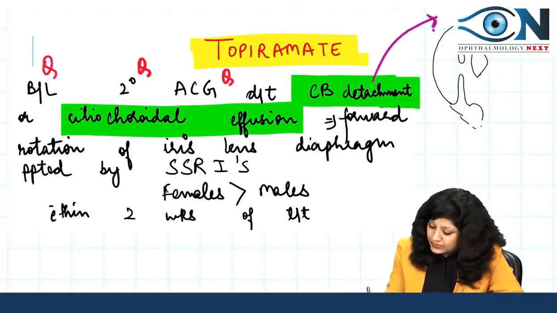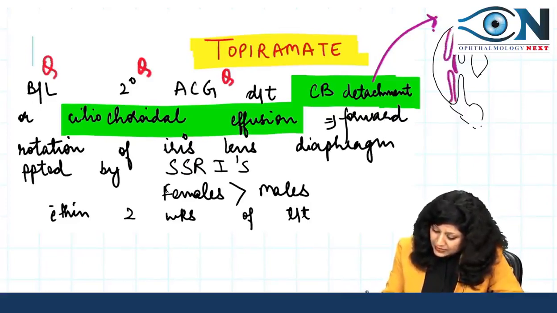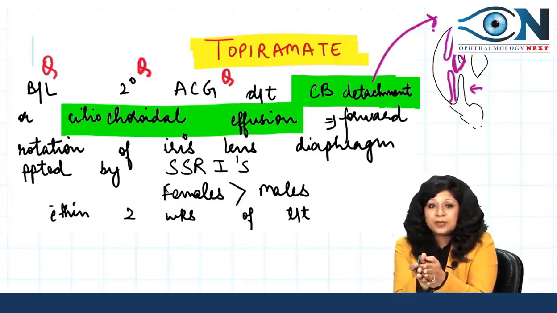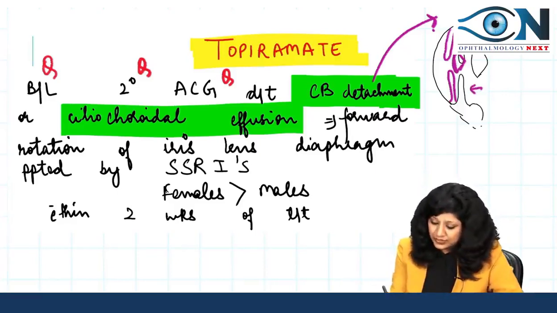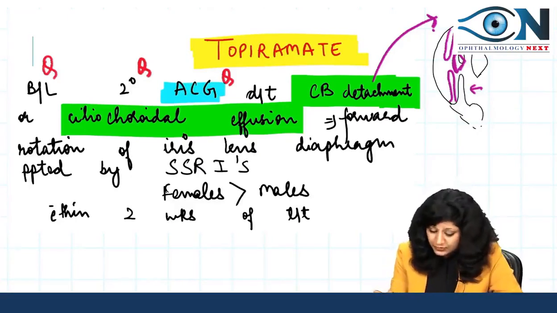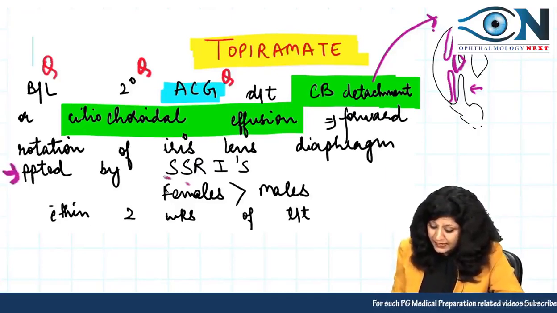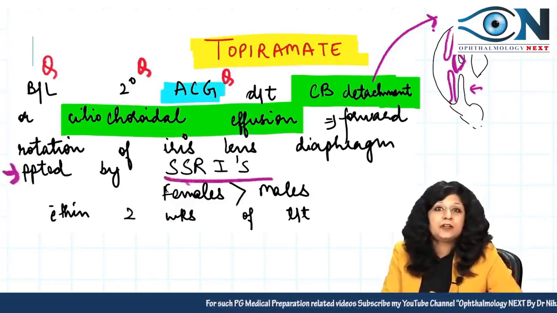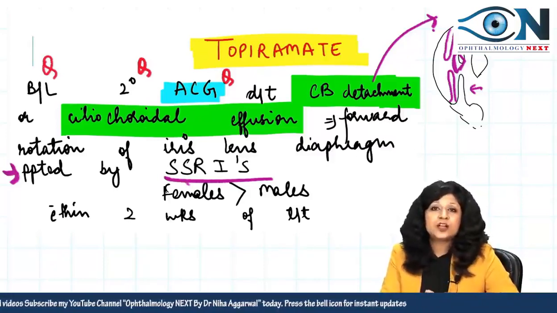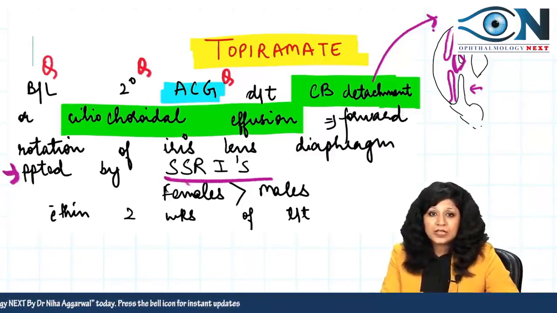This whole of this iris as well as the lens area is coming anteriorly. Because this is coming anteriorly, it is causing shallowing of the angle of the anterior chamber, and therefore it is causing secondary angle closure glaucoma. Now the second important thing: this is precipitated by selective serotonin reuptake inhibitors. So all those patients who are already using these drugs should not be given topiramate.